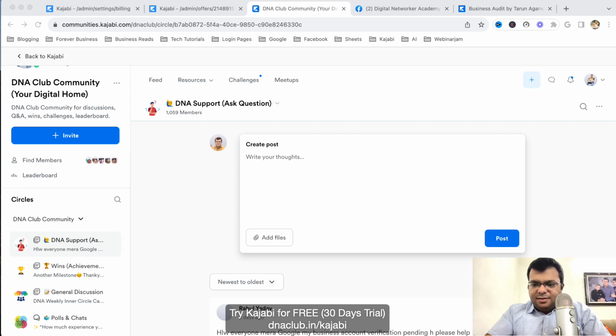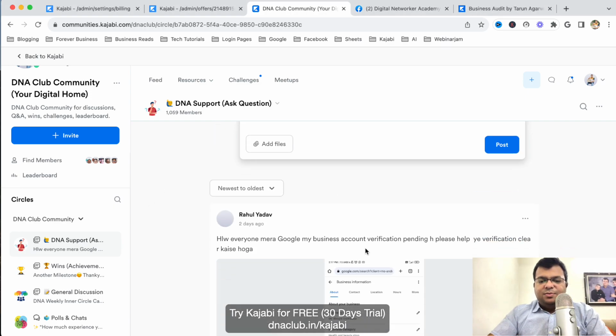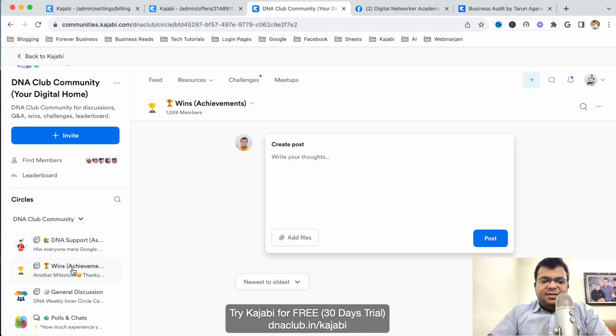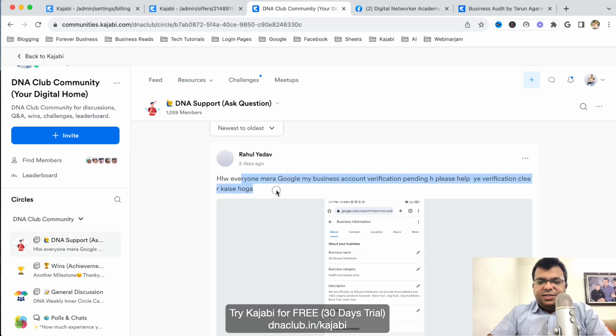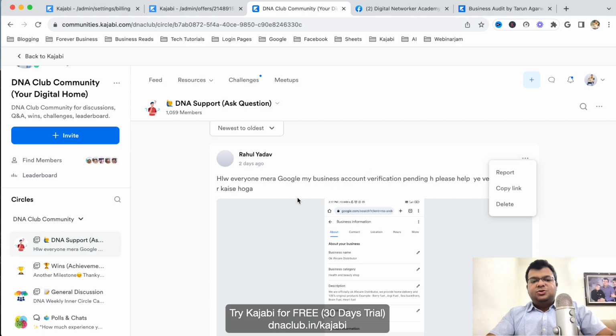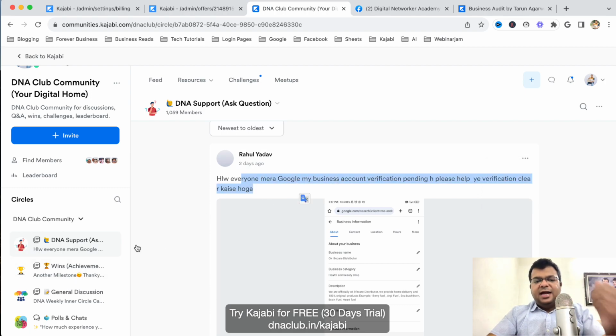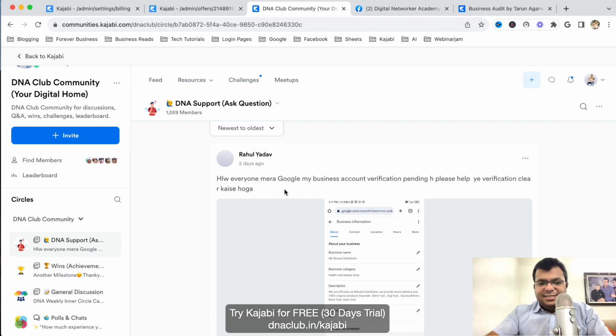One important thing is the points system. Another problem is that sometimes people put wrong posts. Suppose this is not a win, and I want to move this post into the wins circle, I cannot do it. Sometimes people put wrong data here. I want posts to be properly categorized in the different circles. Sometimes people put a wrong entry in DNA support. I want this to be moved to wins, but I cannot do it. So that is another thing which I think should be fixed in future. But overall it is good.